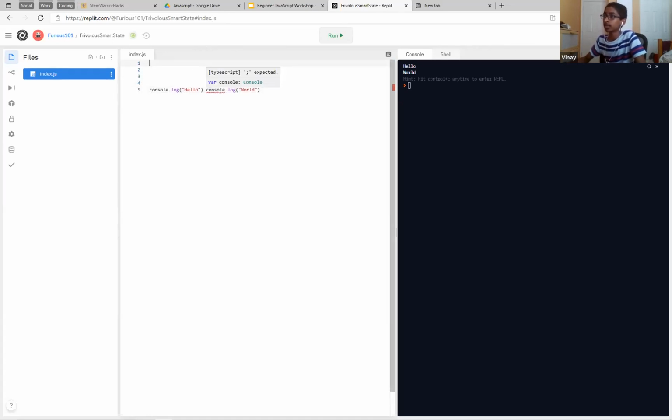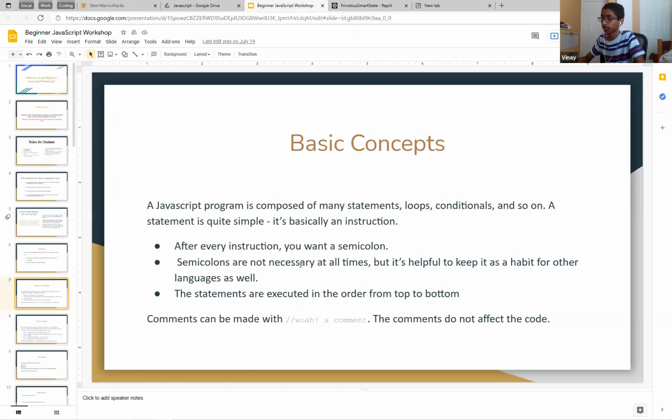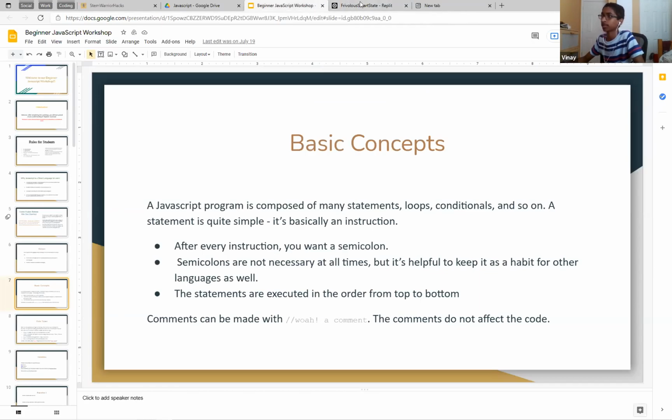See, it says a semicolon is expected, right? So if we try to run this, we get an error, right? It doesn't understand it. So now you know how semicolons work. Like I said, semicolons are not necessarily everywhere, but in other languages like C++ and C, you need one after every line. So you might as well just do it and keep it as a habit, because in other languages it's helpful.